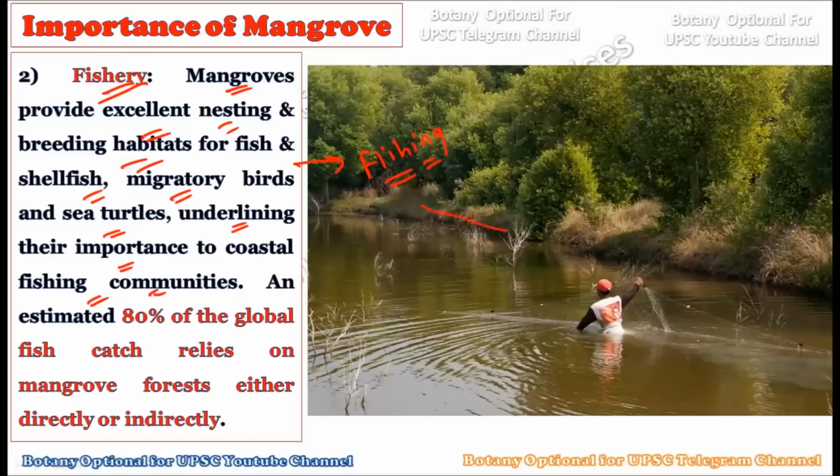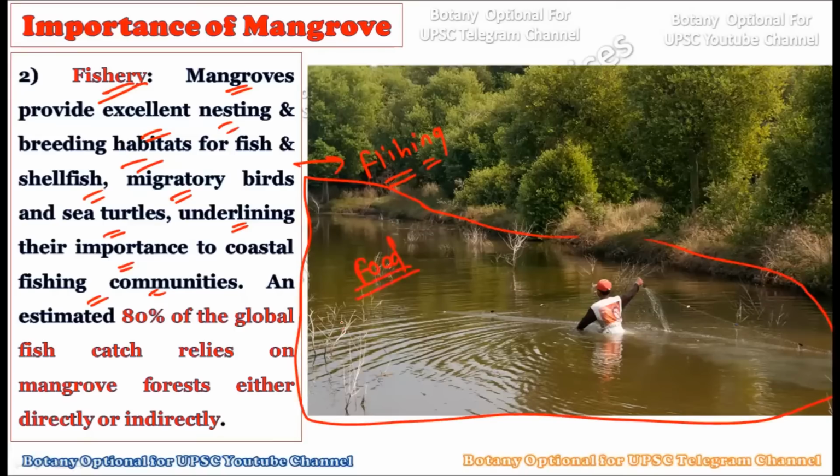Now, whatever coastal area there is, around this coastal area there are many communities of people who directly or indirectly depend on the food which is coming out of that particular ocean or sea. And this food material which is taken by humans is actually harbored by the mangrove forest. Okay, these mangrove forests are supporting these kinds of fishes in this coastal area, and humans are taking advantage of this area for fishing purposes.